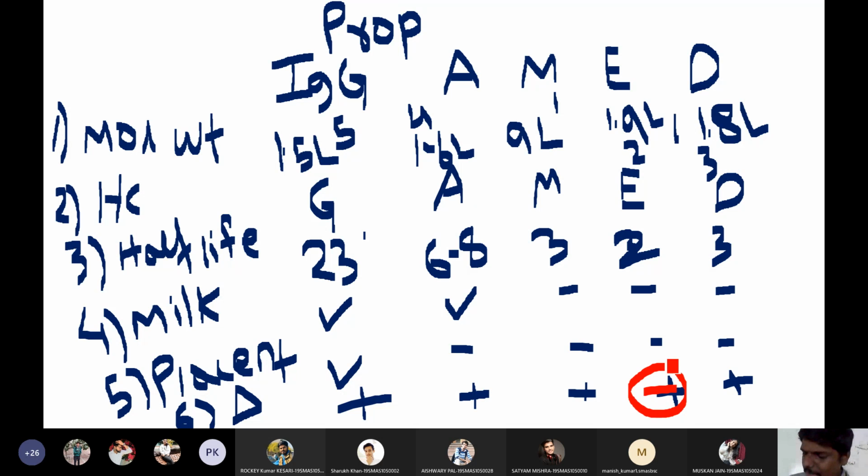Okay. Then we need not write other things. Actually, complement fixation, classical pathway, alternative pathway, that I will discuss later. So these are the 6 important properties of antibodies.